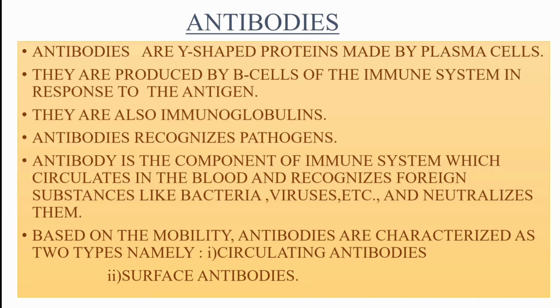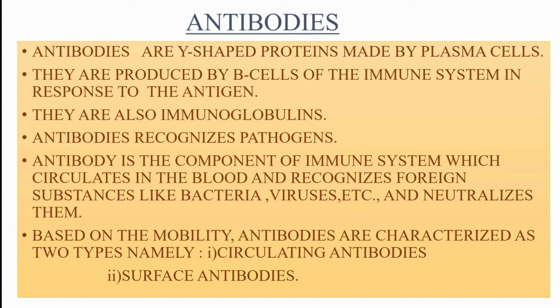Antibodies are Y-shaped proteins which are made by plasma cells, and antibodies are also known as immunoglobulins and they are produced by B cells of the immune system in response to the antigen. The main function of the antibody is to recognize the pathogens or antigens.